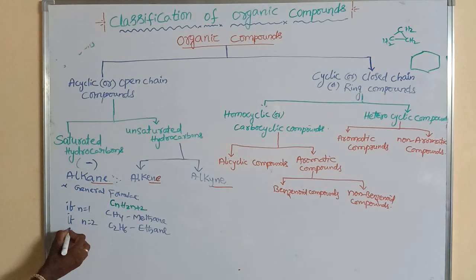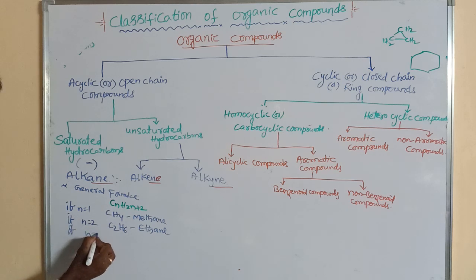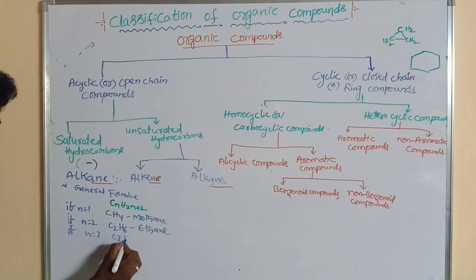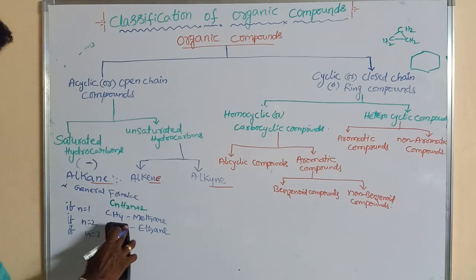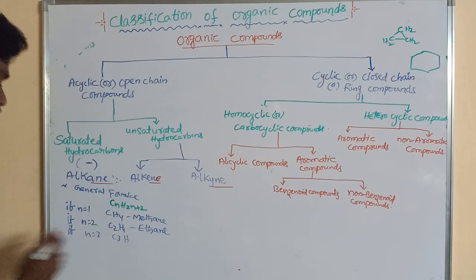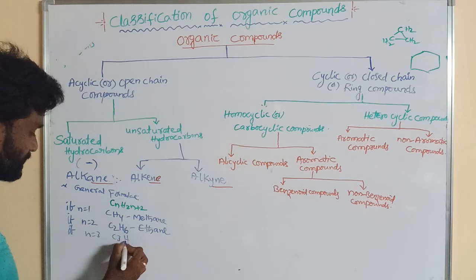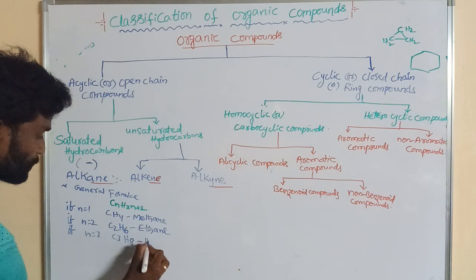Similarly, if n is equal to 3, we can write C3H8, which is propane.